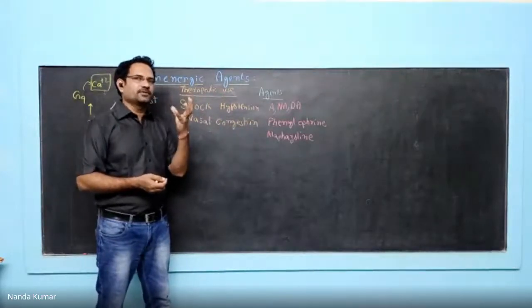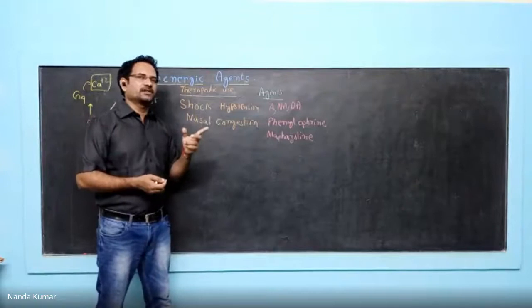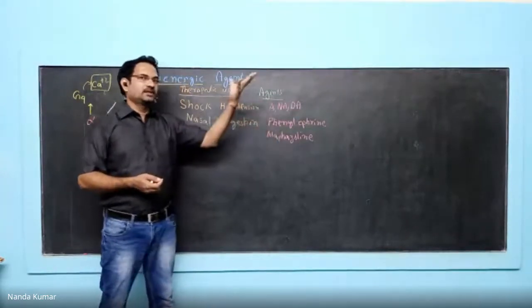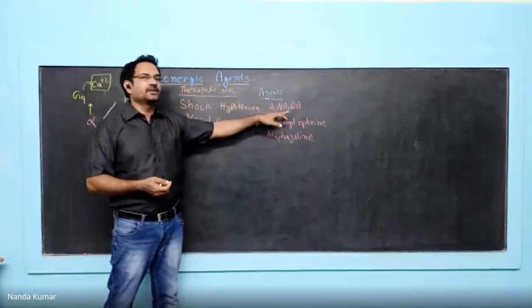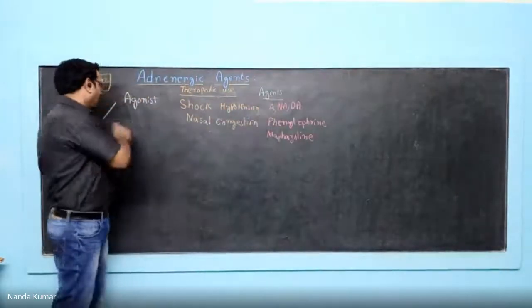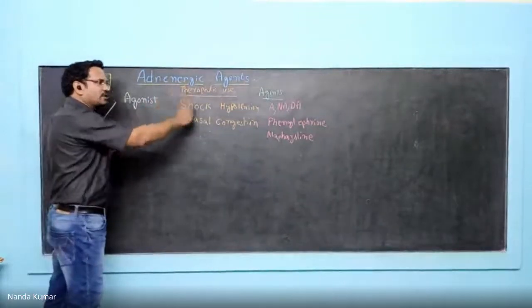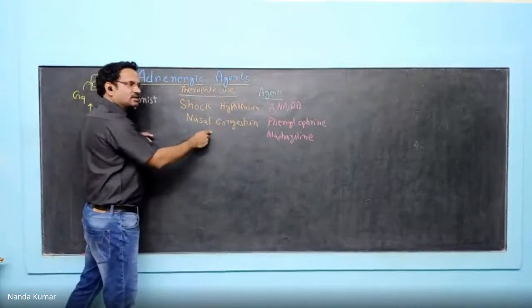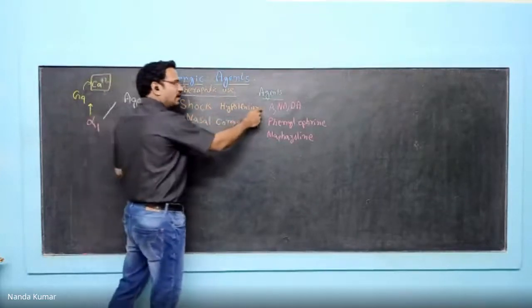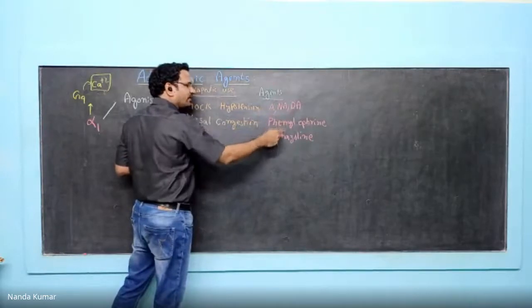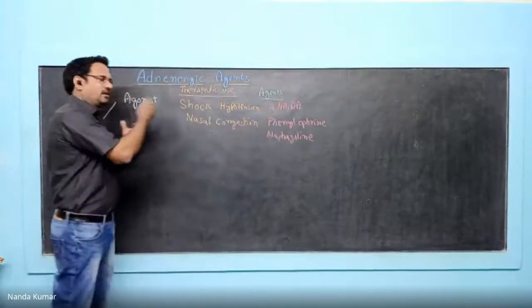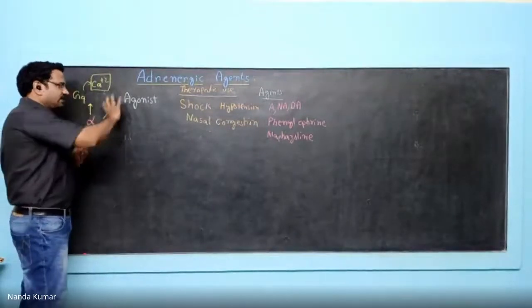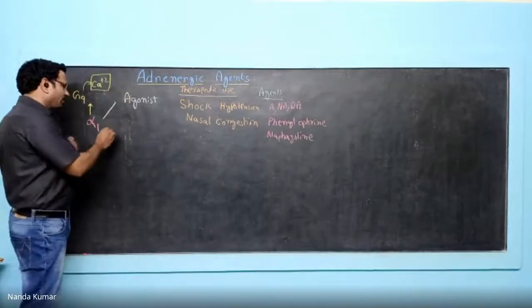Congestion is stuffiness of the nose. Decongestion means removing that stuffiness. So these drugs are called nasal decongestants, whereas these other drugs will increase blood pressure. So they are hypertensive agents. So alpha 1 agonists can be used therapeutically to treat these conditions: shock, hypotension, and nasal congestion. And the agents which are there are adrenaline, noradrenaline, dopamine, phenylephrine, naphazoline. All of them are alpha 1 agonists. Now, along with that, this is about agonists. Now, let us think about